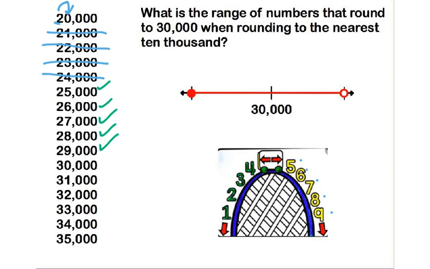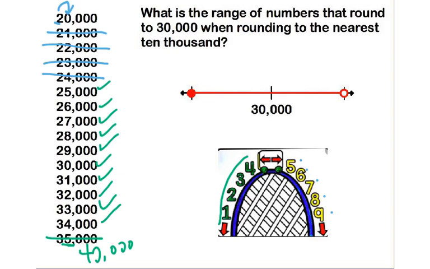So now we have our 30,000. We come back over here. 4, 3, 2, 1, 0. All of those are going to round down, or the digit is staying the same. So that means 30,000, 31, 32, 33, 34. All of these are rounding to 30,000. 35,000? Nope. Because of that 5, it's going to change that 3 to a 4. That's rounding to 40,000.